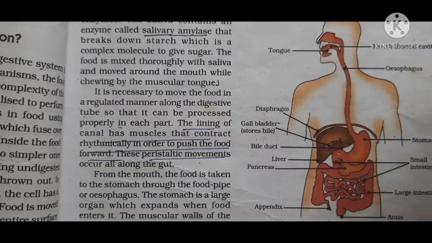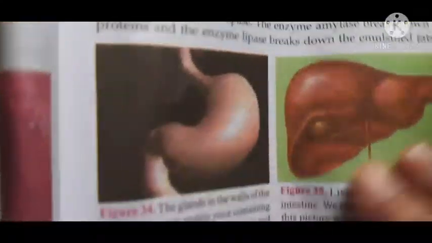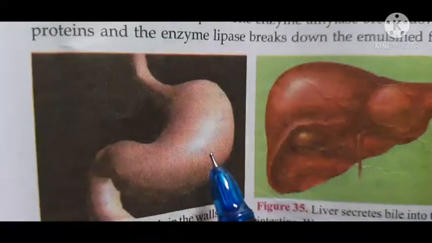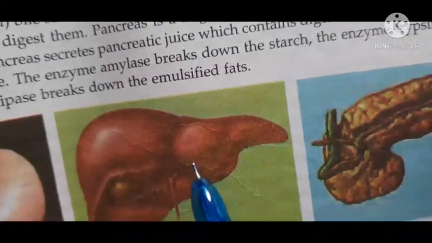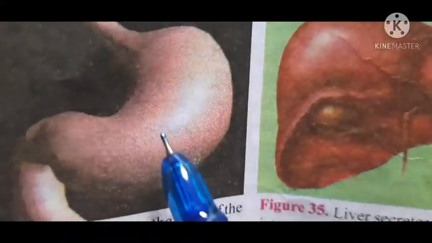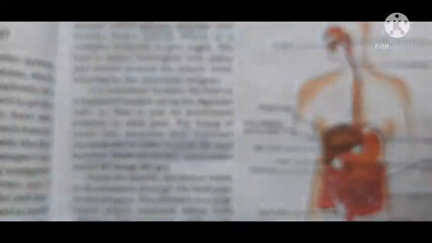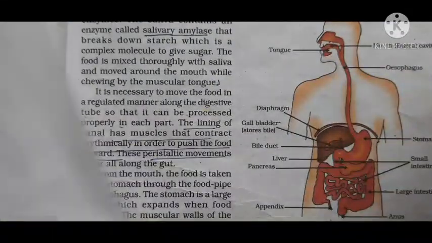Now the food reaches the stomach. Which organ does the food reach? It reaches the stomach. The stomach is a highly muscular organ, this all of you know. You can see this is the stomach, and this is the liver.